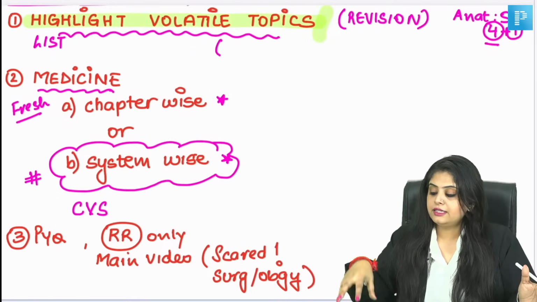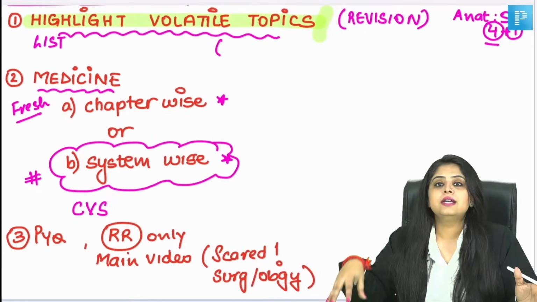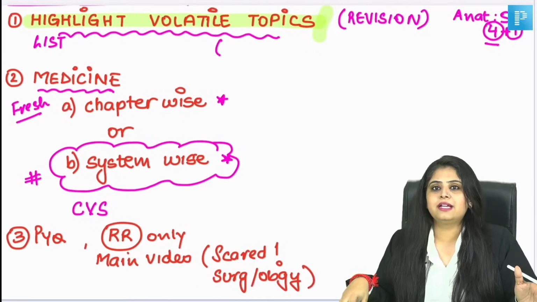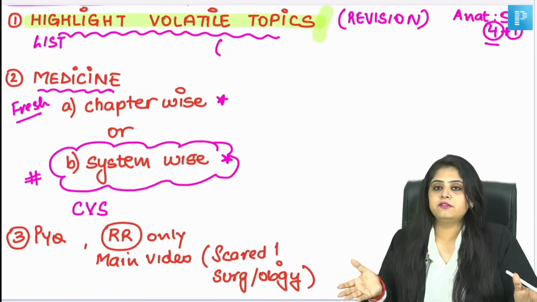You work your way around. Okay, anatomy is just over my head, I cannot do it, but at least I can do rapid revision and Q bank. That's the bare minimum that I can give in the exam. Maybe I won't get all 15 questions correct, but even if I get 12 or 13 correct, it is better than not getting anything correct or getting negative marking. So you have to think from that point of view.